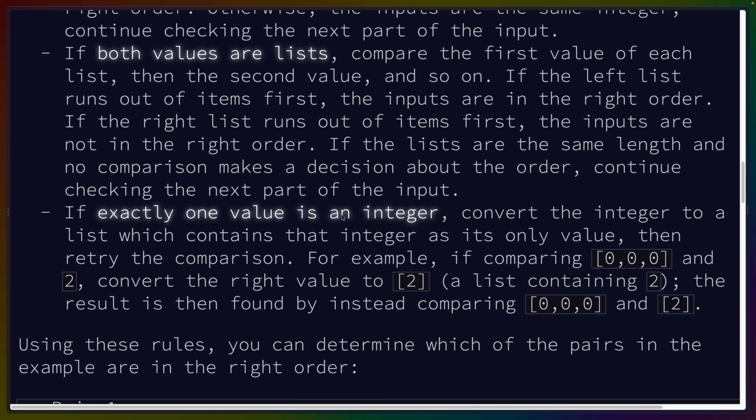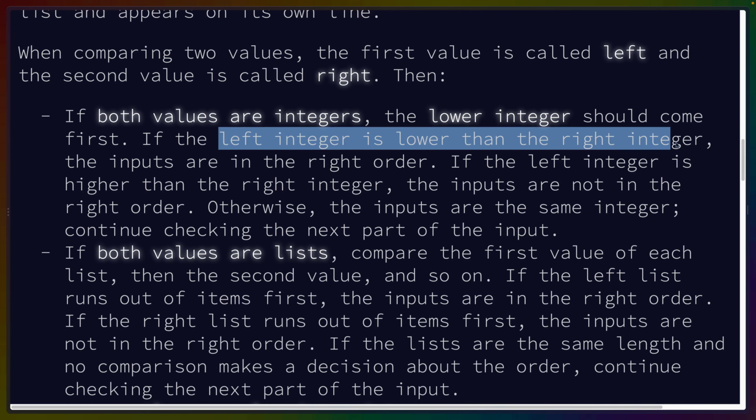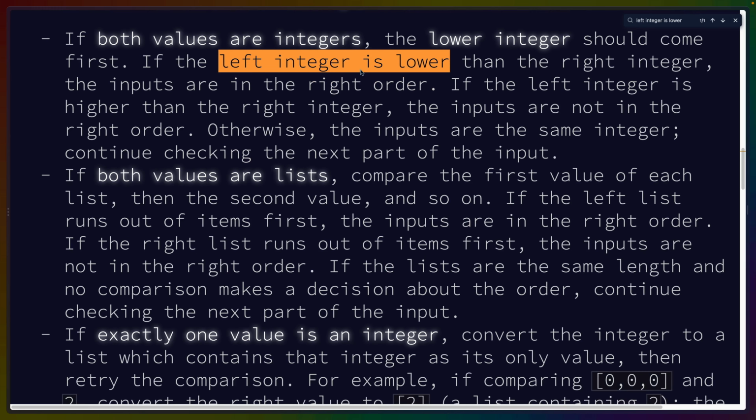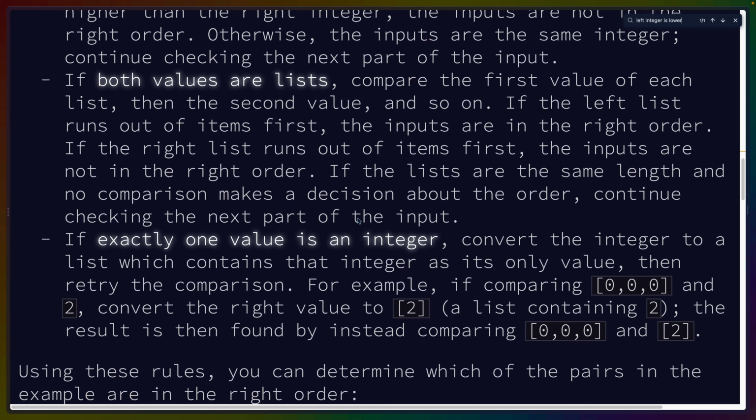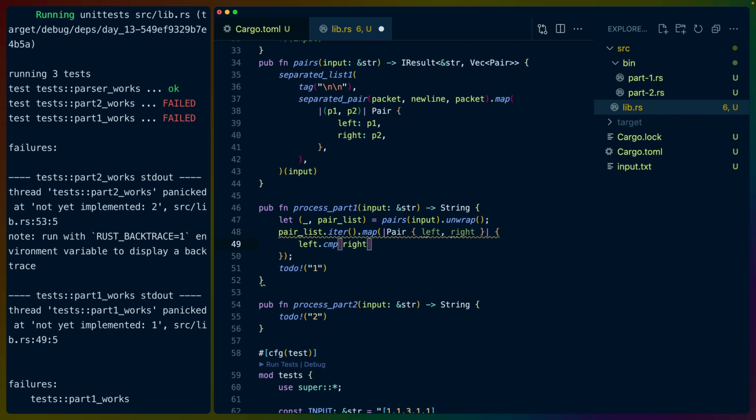If exactly one value is an integer, convert the integer to a list. So if the left value is bigger, it's always the right order. If the left value is smaller, it's the wrong order. If the left integer is lower than the right integer, the inputs are in the right order. This is the same phrasing, right? So if the left integer is lower, we're in the right order. If the left list runs out of items first, we're in the right order. If they're equal, we just keep continuing. So I think this matches. We can do an ordering instance on this. If the lists are the same length, continue. If exactly one value is an integer, convert the integer to a list, yada yada. So I think we're good to do left comp right.